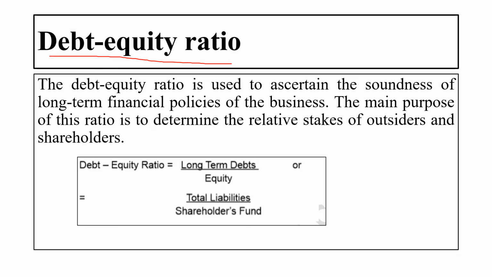Debt equity ratio. The debt equity ratio is used to ascertain the soundness of the long-term financial policy of the business. The main purpose of the ratio is to determine the relative stake of outsiders and shareholders. Now, why is this debt equity ratio used? It is used to ascertain the soundness of the long-term financial policies of the organization. And the purpose of this ratio is to determine the relative stake of the outsider and the shareholder. A shareholder is a person who has taken the company's shares.